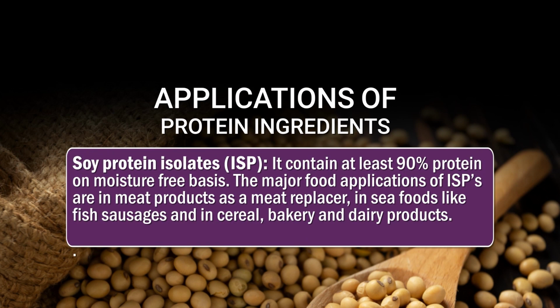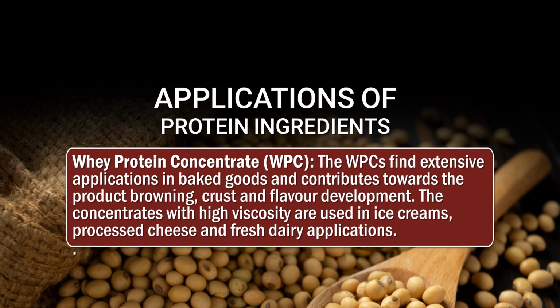Then another protein ingredient is soya protein isolate. Soya protein isolate contains at least 90% protein on a moisture free basis. The major food applications of soya protein isolate are in meat products like meat replacers, in seafoods like fish sausages, and in cereal, bakery and dairy products. Whey protein concentrate, WPC, finds extensive application in baked foods and contributes toward product browning, crust and flavor development. Concentrates with high viscosity are used in ice cream, processed cheese and fresh dairy applications.